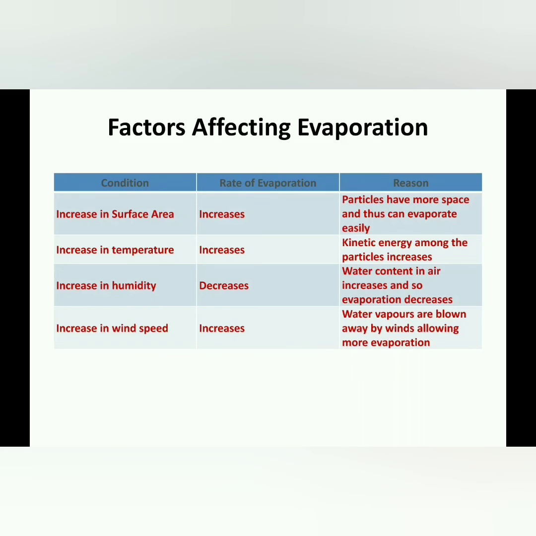So there are some factors which affect evaporation. First one is surface area, next one temperature, next one humidity and wind speed. In the case of wind speed, temperature and surface area, when these three increase, evaporation also increases. But in the case of humidity, when humidity increases, evaporation decreases, because humidity means water content present in the air or atmosphere.